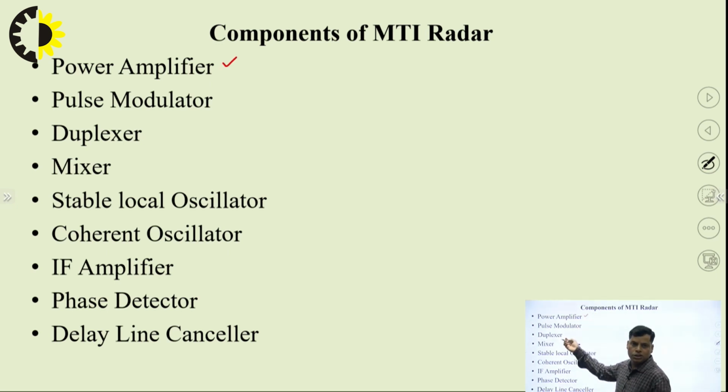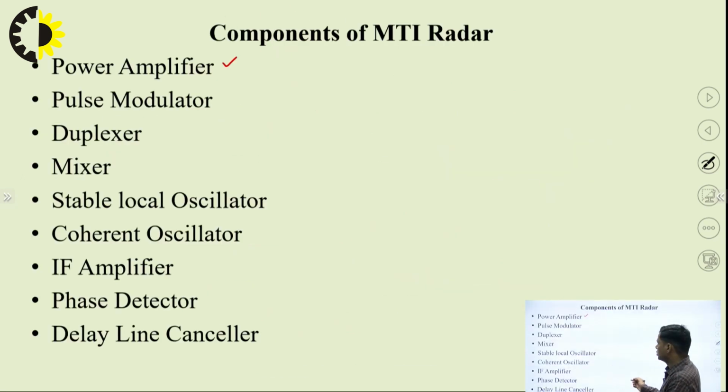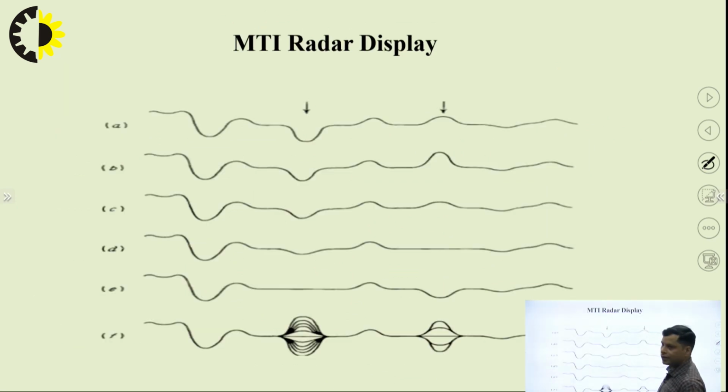Here I can use the 2 cavity klystron, TWT, pulse modulator, duplexer, mixer, stable local oscillator, coherent oscillator, IF amplifier, phase detector, delay line canceller. All the components I have mentioned here, which I have used, can also be listed here. So after that, now we will move toward the MTI radar display.